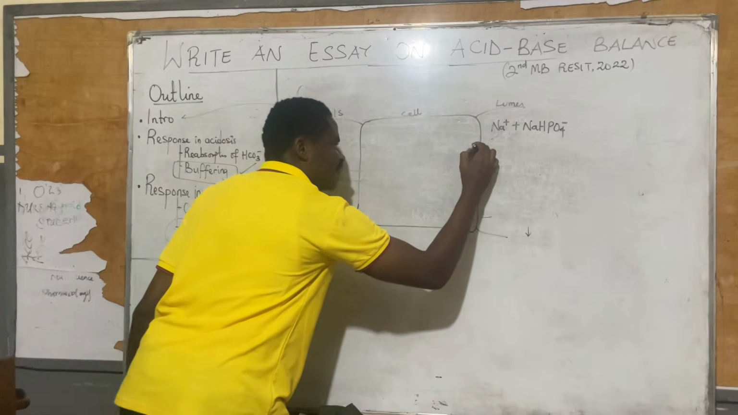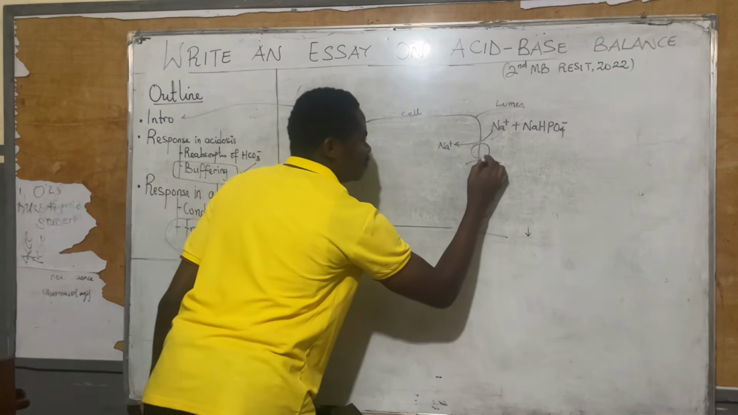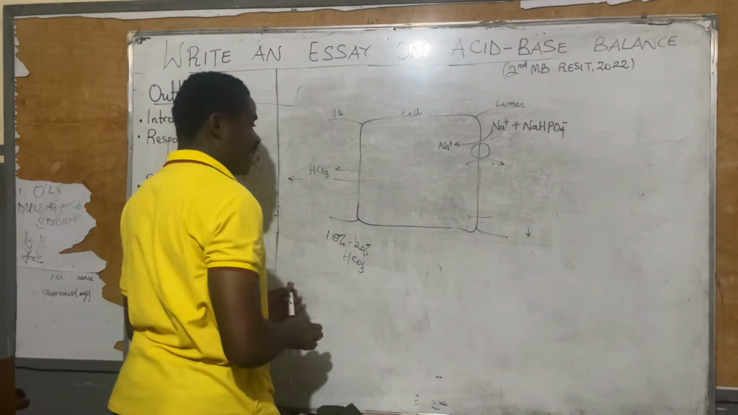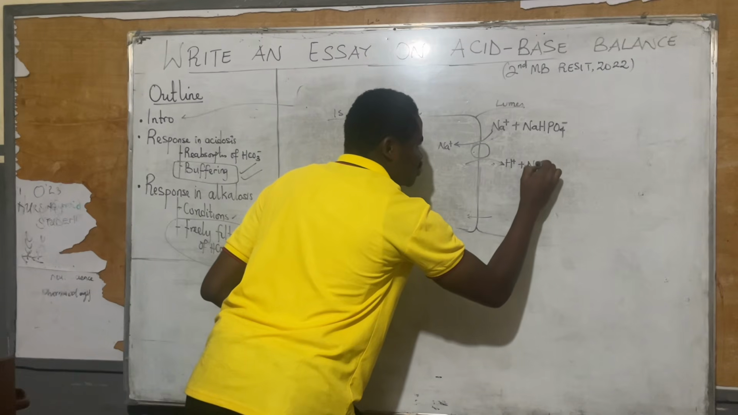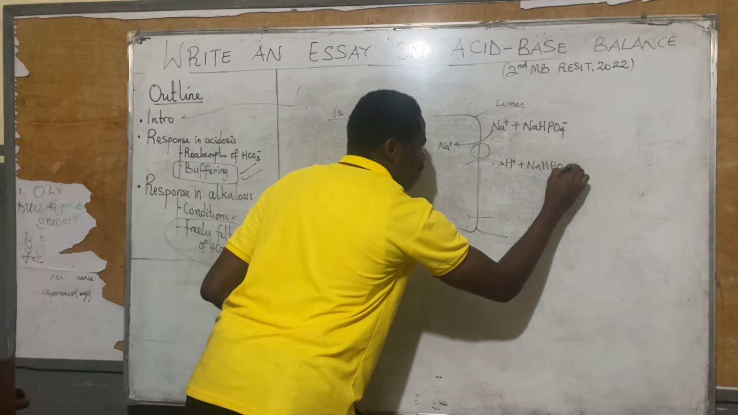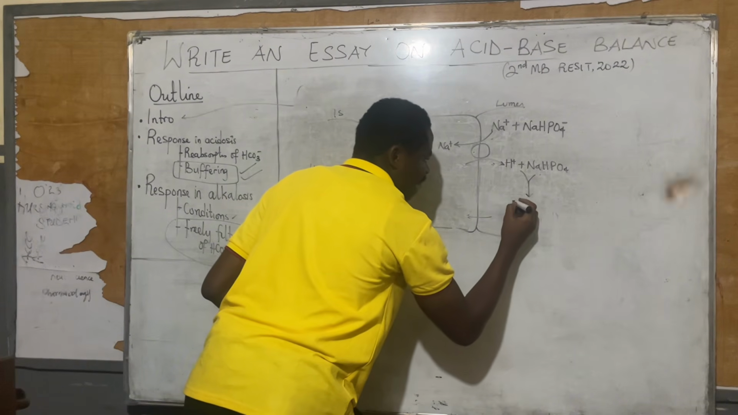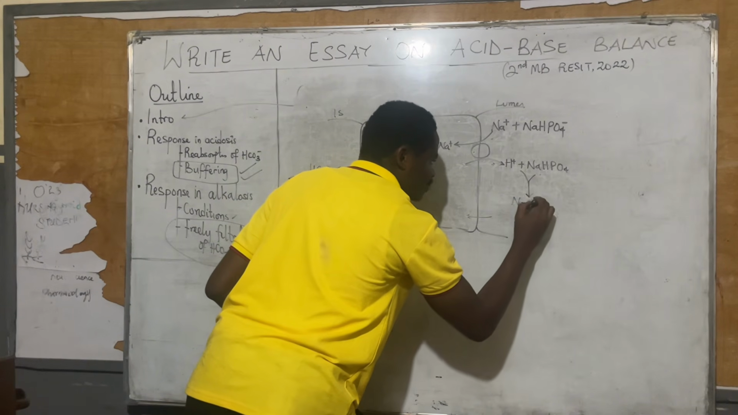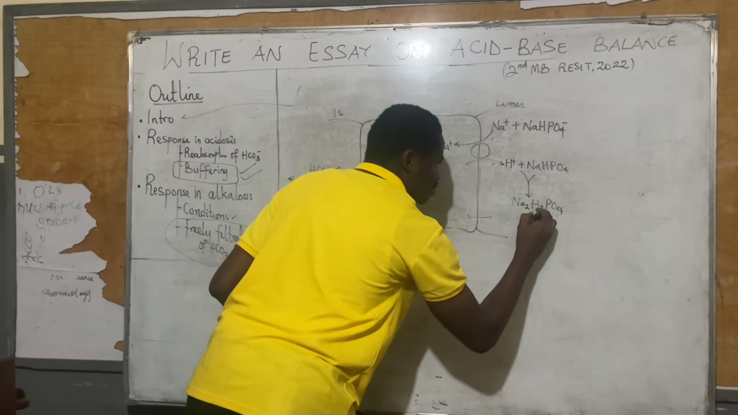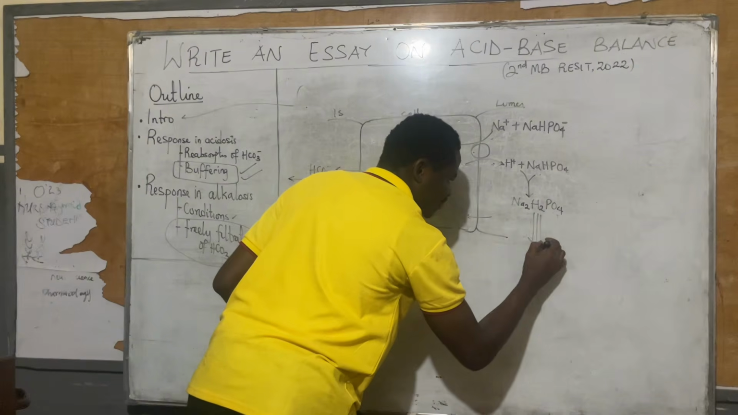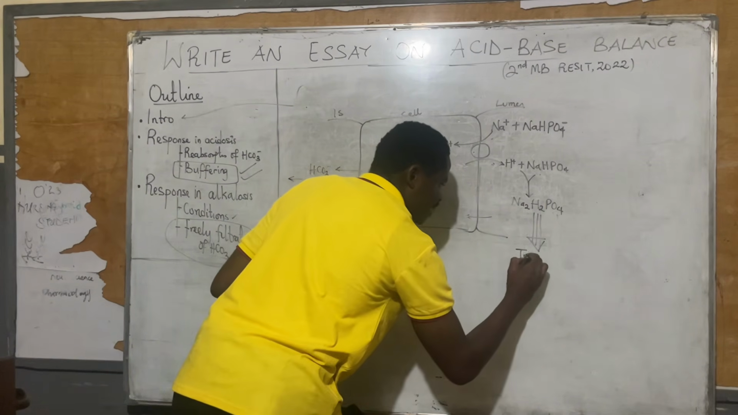Now, something happens again. Sodium is exchanged for hydrogen. Now, hydrogen will react with sodium HPO4. And the end result should be that we are going to produce our NaH2PO4. This is what we call the titratable acid. I'll explain each of them in detail. The titratable acid.